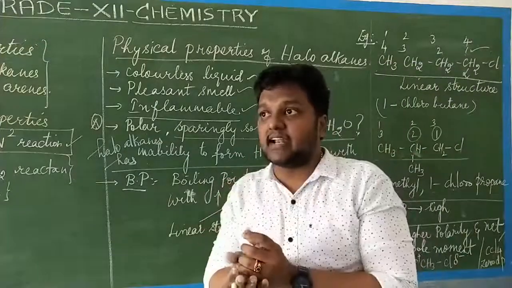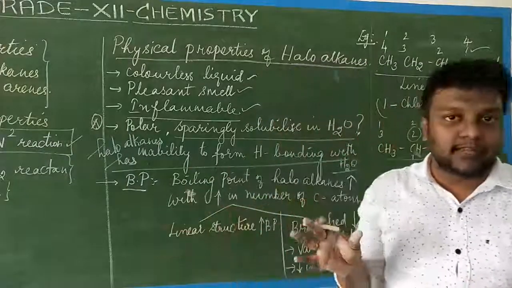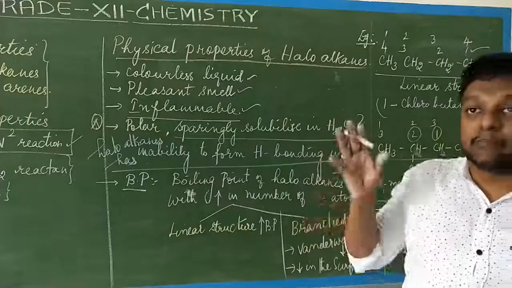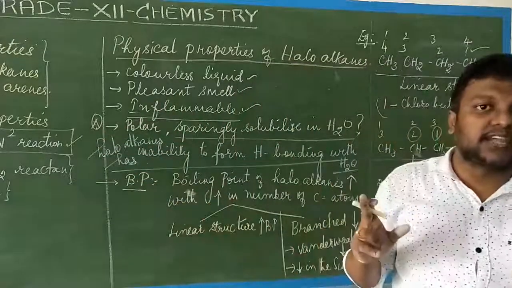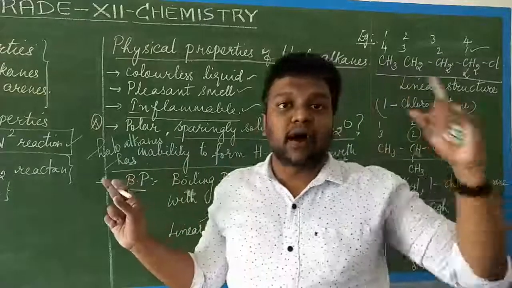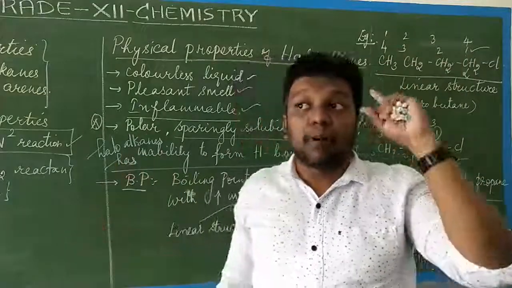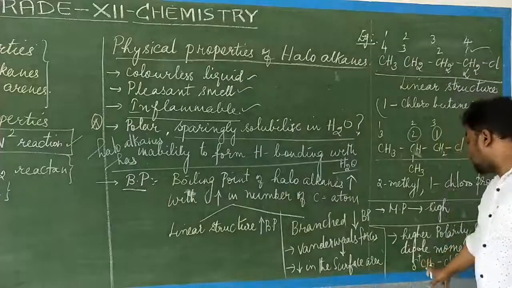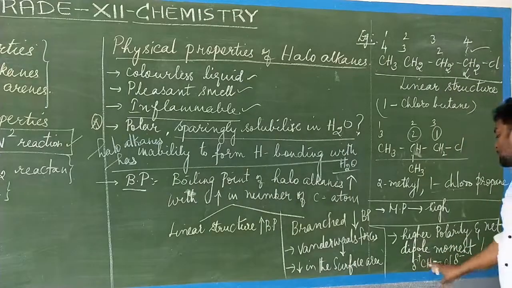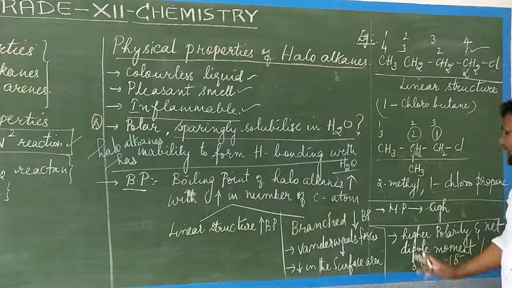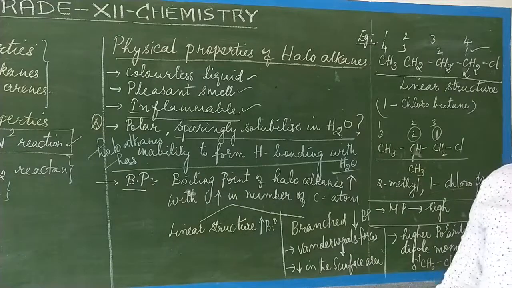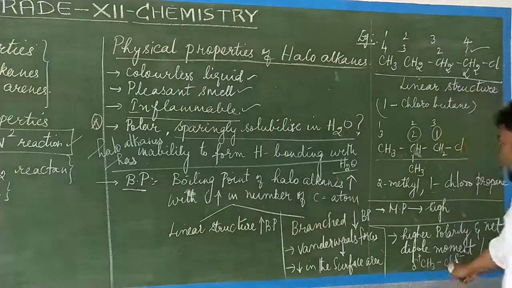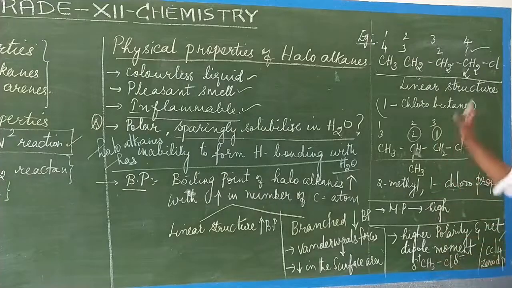The unique feature of haloalkanes is that they show high polarity and possess a net dipole moment. The reason is that the bond is formed between a partially positive alkyl group and a partially negative halide. The bond between the partially positive and partially negative ends is called the net dipole moment, which shows the polarity, the polar bond. Here, the CH3 and Cl bond.